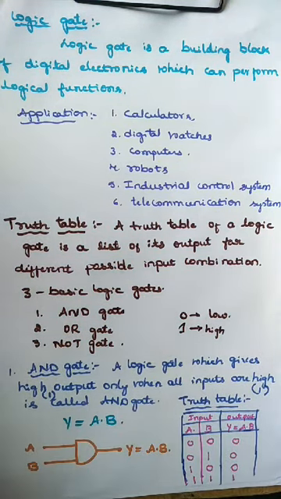Next we are moving on to the OR gate. So the definition of OR gate is, a logic gate which gives high output when one of the inputs is high is called OR gate.